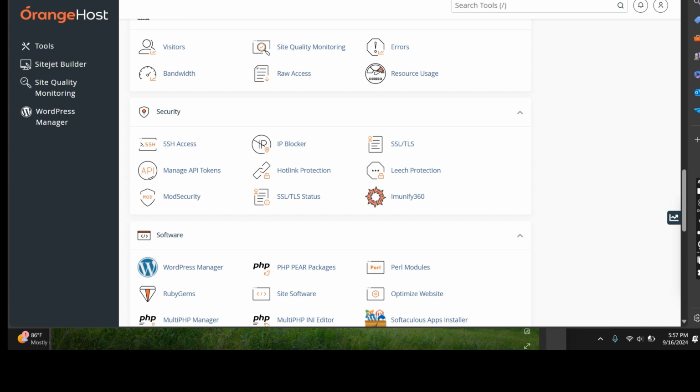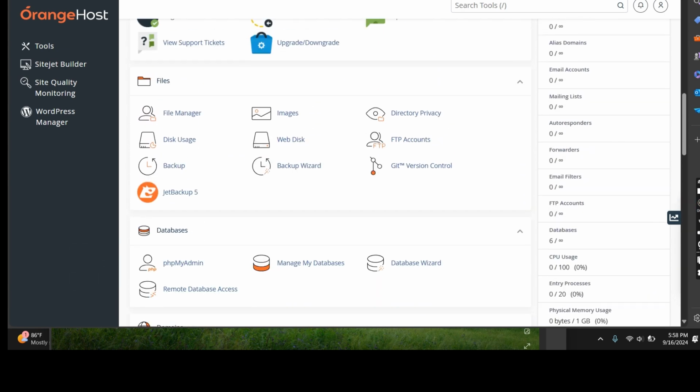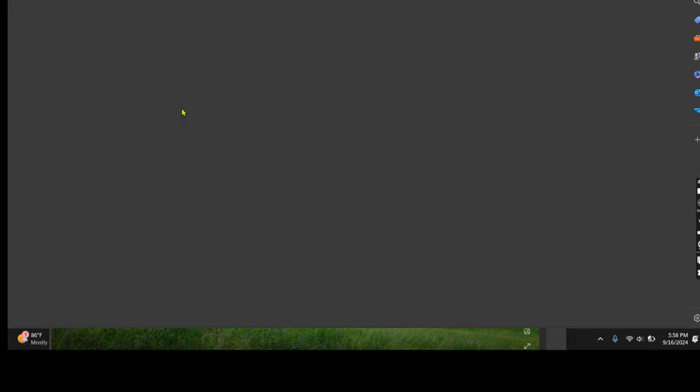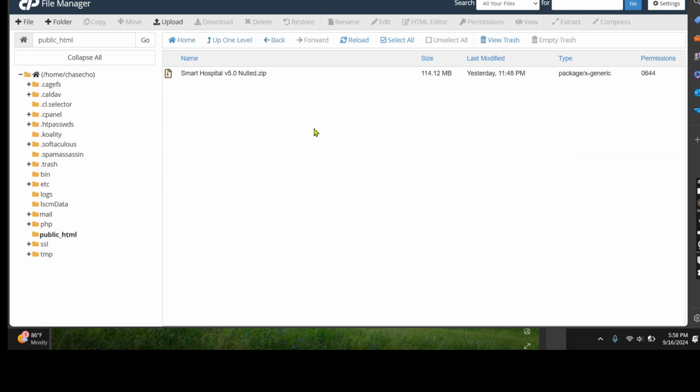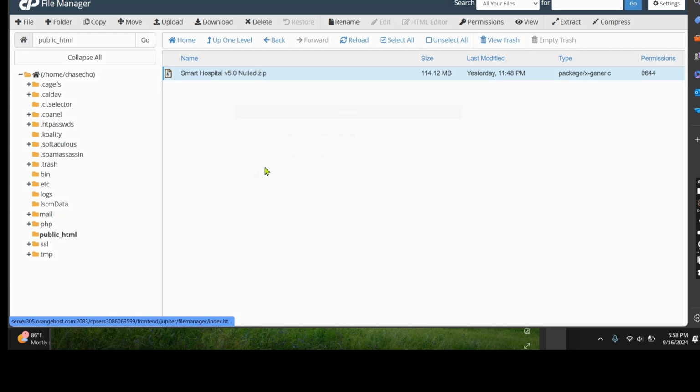Alright, so you go to your cPanel. As you can see, I'm on my cPanel. You click on File Manager, then you click on public HTML. That's where I'll be uploading the script. As you can see, here is the file already. For those of you that have not uploaded it, you just need to upload it here under your public HTML. Now you extract this file.